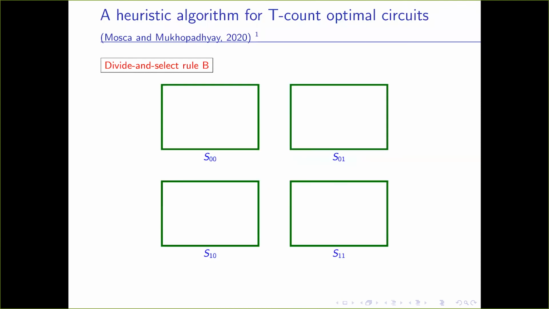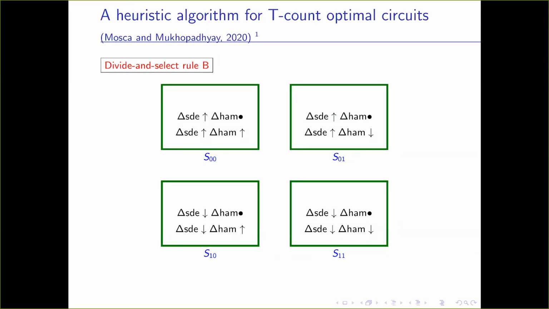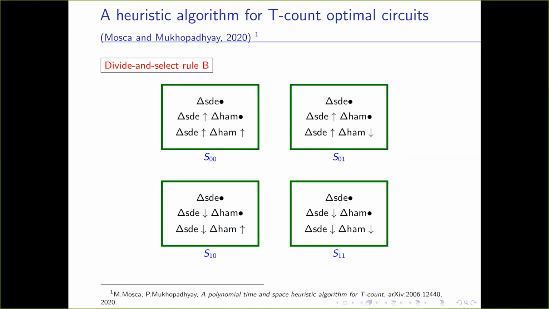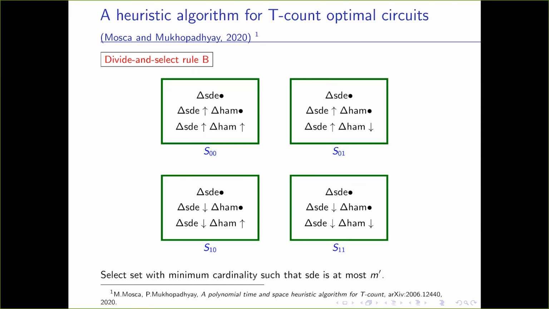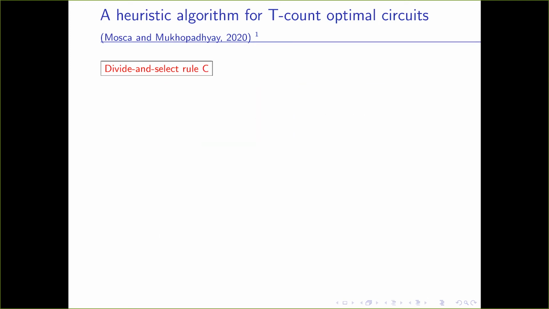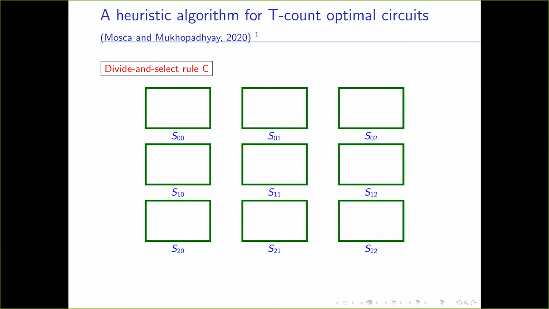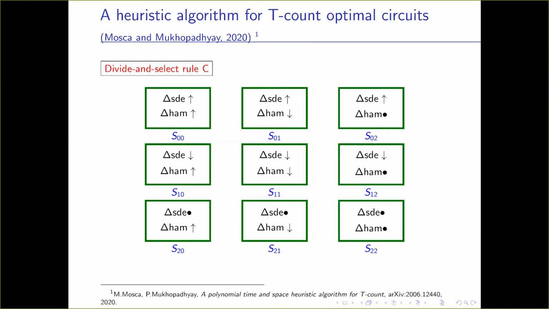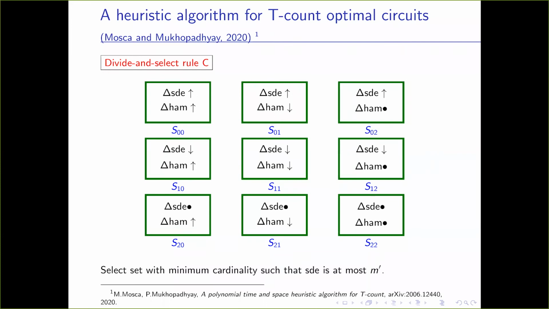In the second divide and select rule, first we divided the unitaries according to the change in Hamming weight. If the Hamming weight remained unchanged, then we divided according to the change in SDE. If the SDE remained unchanged, then we selected those unitaries in all the sets. Then we selected the set with minimum cardinality such that SDE is at most M dash. In the third divide and select rule, we divided the unitaries according to the change in SDE and Hamming weight. This time, we considered the unchanged as a different set. As before, we selected the set with the minimum cardinality such that SDE is at most M dash.